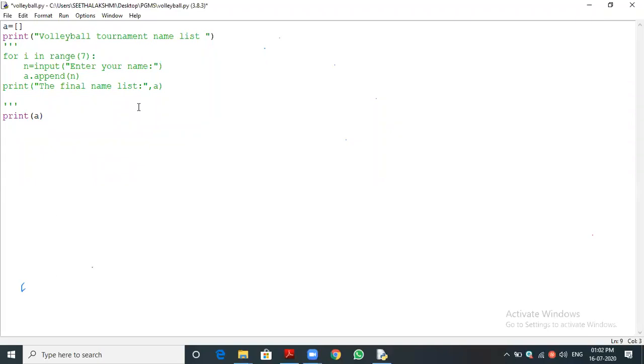Yes, sir. Now finally we verified that the names we entered are all stored in the list, because finally we printed the final name list A. It is verified that all the names are 100% stored in the list. Suppose we take this program and collect the data, and once collected, we submit the name list to PTSR, and none of the names is there.